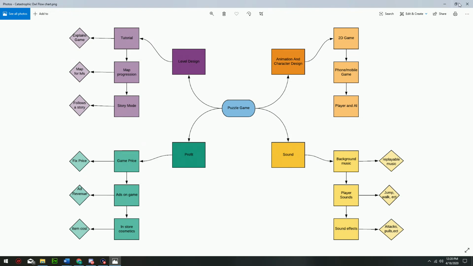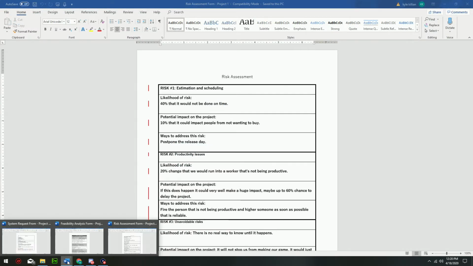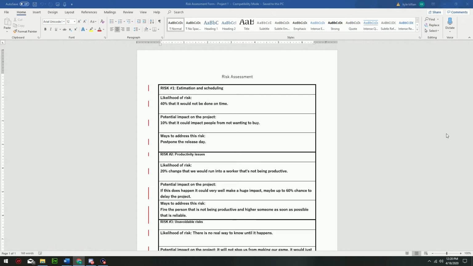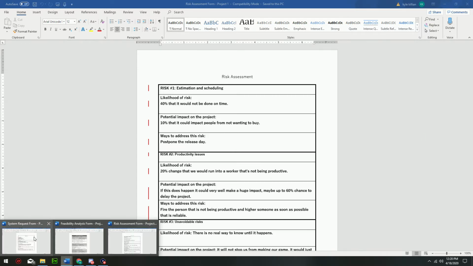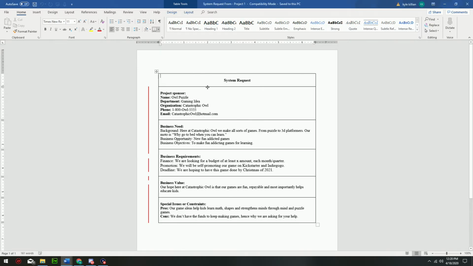So now we will go and look at, let's see which form was next. The system request form, and that is this one. And so the game that we're making is called Owl Puzzle. It's a gaming idea, and it's made by the Catastrophic Owl company. It's just a company they came up with. Then phone number and the email.